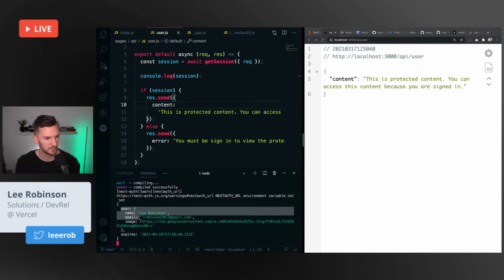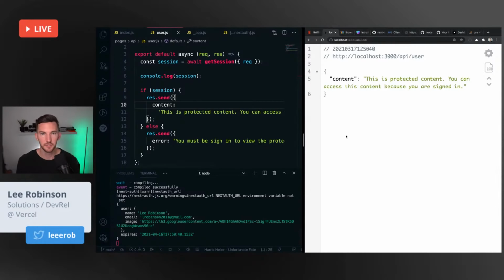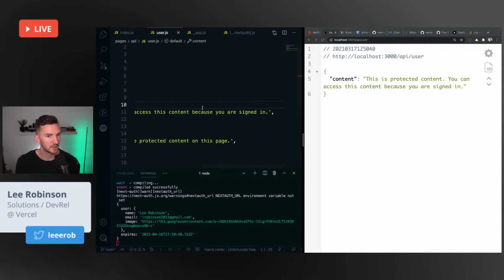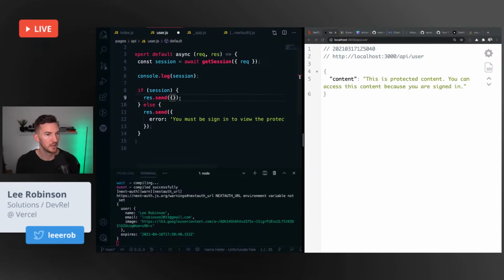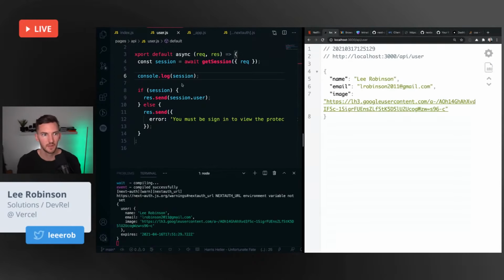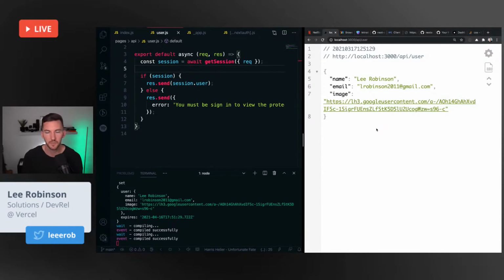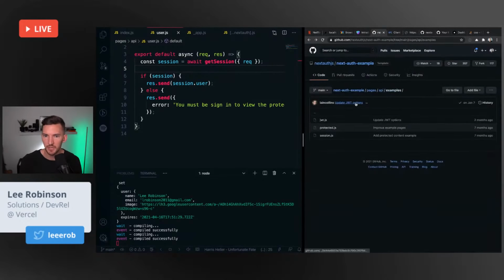If you look over here, in my terminal output, I logged out what the user was. And we have the name, email, an image, when it expires. So rather than saying, hey, this is a protected route, what we could do inside of here is say, we want to return session.user. Nice. So now we have information about the user. We could use this to run something securely on the server in an API route to do some operation based on me as a person signed into this application. That's pretty cool. Next Auth makes that pretty easy, actually.